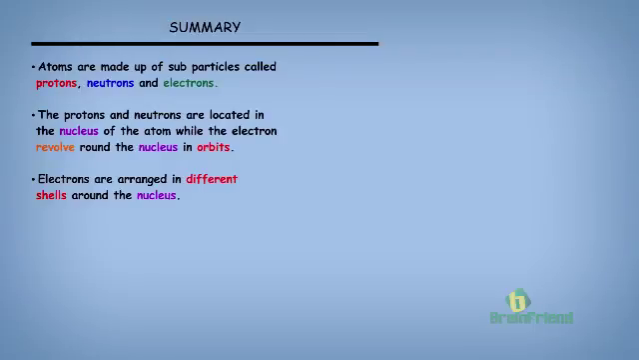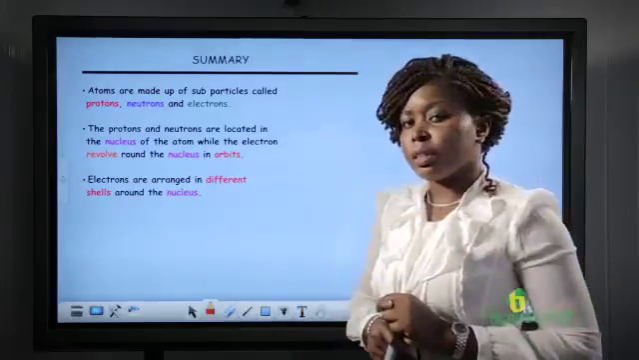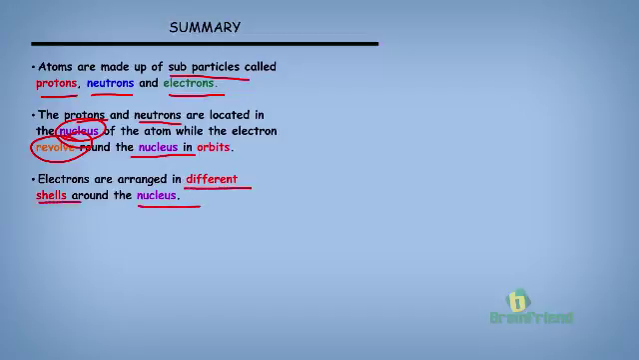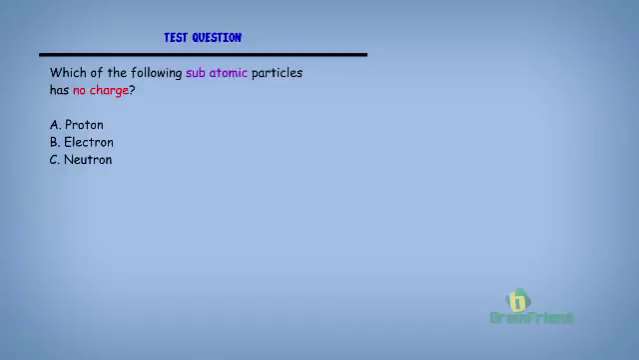Now, let us quickly take a look at all we have learned. We say that atoms are made up of subparticles called protons, neutrons, and electrons. The protons and the neutrons are located in the nucleus of the atom, while the electrons revolve round the nucleus in orbits. We say that electrons are arranged in different shells around the nucleus. Now we'll take a quick test.